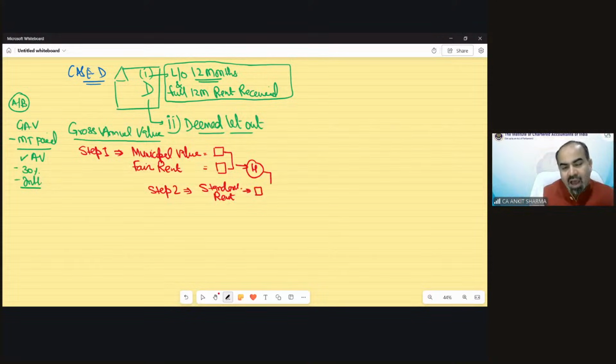Now this higher value should be compared with the standard rent value given in the question, and take the lower of it. Between this higher value and standard rent, the lower needs to be taken. And now step number 3. This lower value needs to be compared with actual rent received.